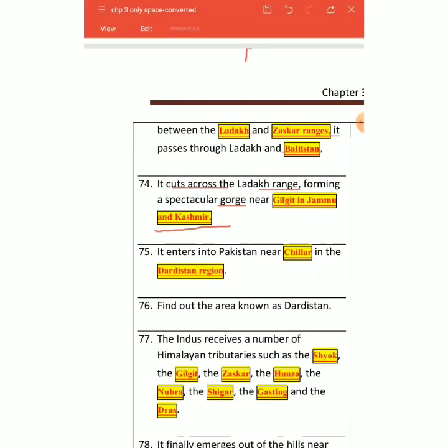Then this river enters Pakistan because the maximum share of this river falls in Pakistan. There is a place called Chilas, right? That is a very important region of Pakistan, called the Dardistan region. That is a part of POK, Pakistan occupied Kashmir, right? So this place lies in that.